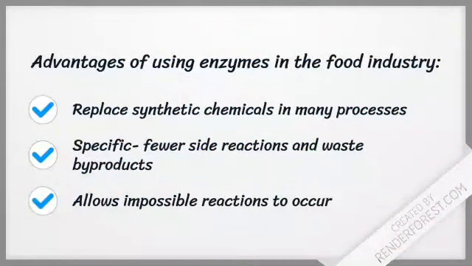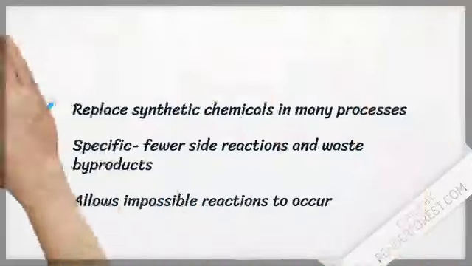The advantages of using enzymes in the food industry is that they can replace synthetic chemicals in many processes. They are also very specific, meaning there will be fewer side reactions occurring and fewer waste byproducts. This would give higher quality products and reduce the likelihood of pollution. This would also allow impossible reactions to occur.